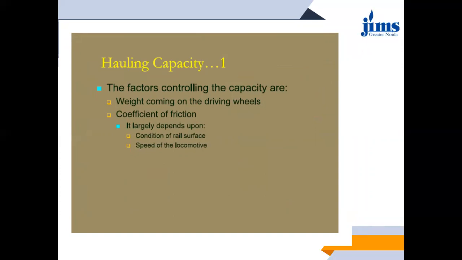Okay, so when we talk about the factors controlling the hauling capacity, the very first one that comes into being is the weight coming on the driving wheel. This weight may be of the locomotive, it may be of the wagon. Then the coefficient of friction, which further depends upon the condition of the rail surface and the speed of the locomotive.